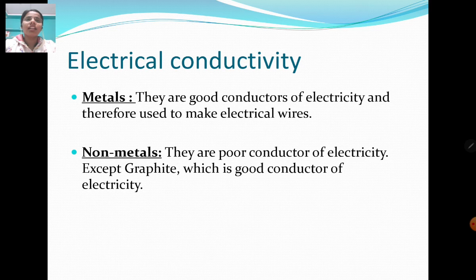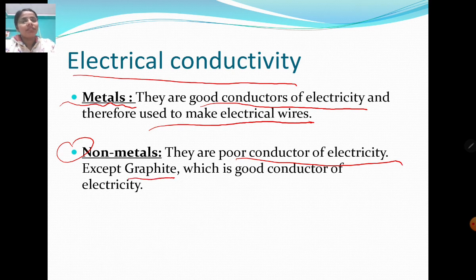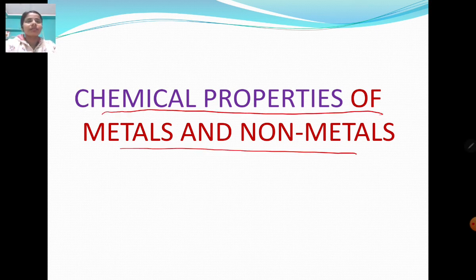Now we will see the other property, that is electrical conductivity. Now look at the metals. They are good conductors of electricity, and therefore they are used to make electric wires. Okay, on the other hand, non-metals are poor conductors of electricity. The only exception is graphite, which is a good conductor of electricity. Till now we have seen the physical properties. Now we will look at the chemical properties of metals and non-metals.